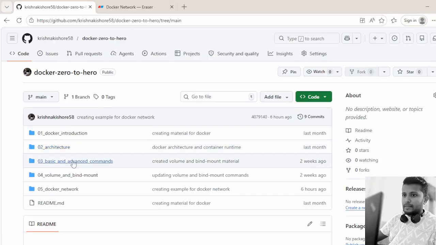We have also discussed the basic and advanced commands which we use on a daily basis. We have discussed how to manage data in Docker through volumes and bind mounts.